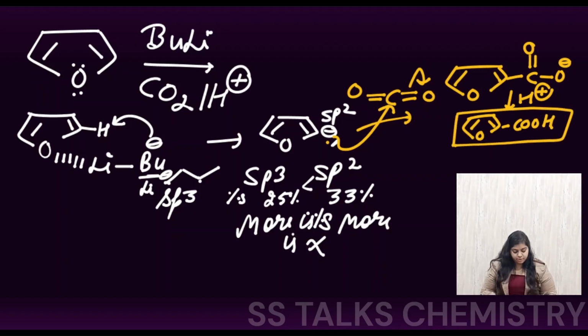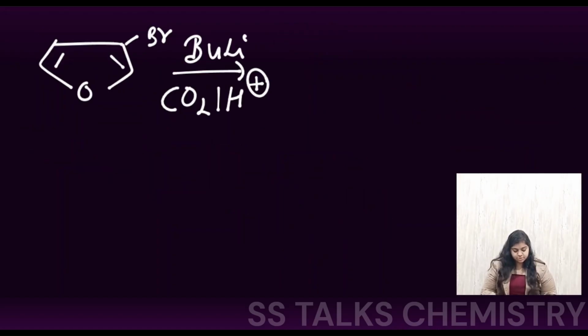So this is going to be your product, which means the final product is this one. Here the furan has a COOH group at the second position. Okay. Now moving on to our next question, that is this one.